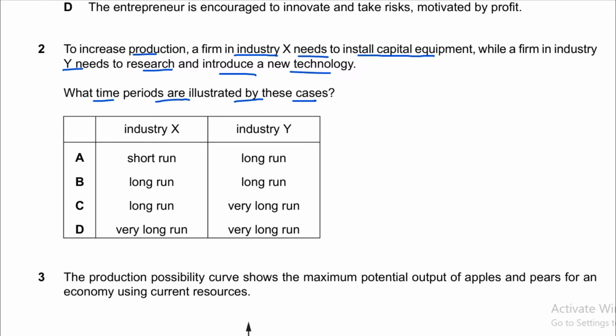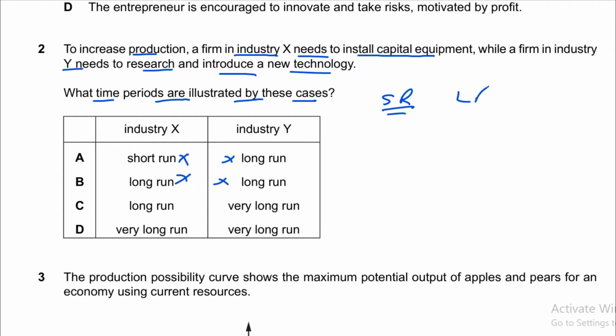Right, so keep in mind there are 3 types of time periods. One is called the short run, in which at least one factor of production is fixed. In these two cases, we have seen that capital equipment can be changed, so it is not a short-run period of time. So we will cross out short run in option A and option B. These cannot be correct.